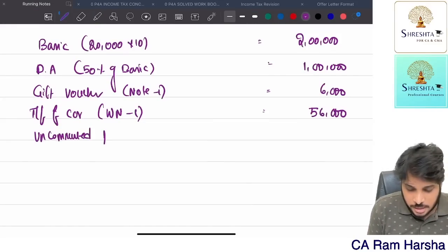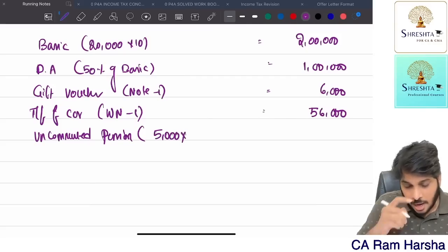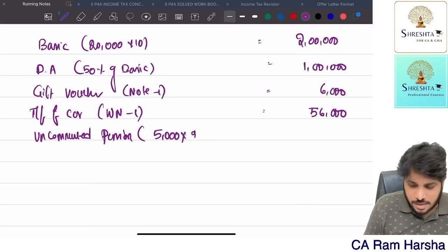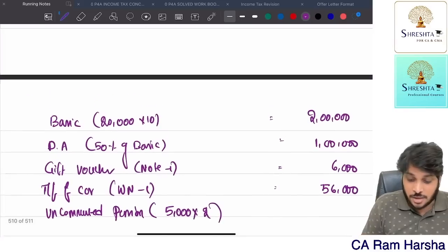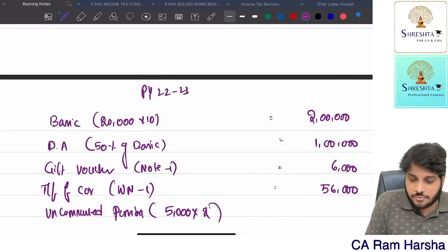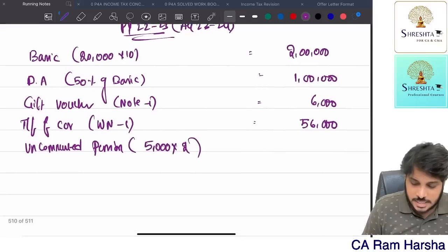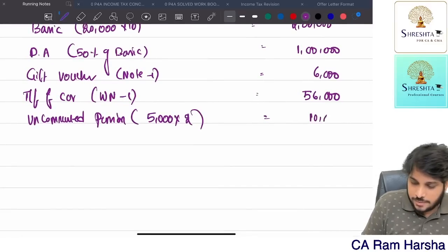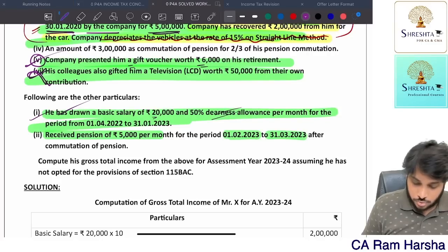How much is he receiving? 5,000 from retirement date up to 31st March only. In this year it will come. Next month, April onwards also he is getting pension, but that is taxable under next year, because we are computing salary income for previous year 2022-23, nothing but assessment year 2023-24. So it is equal to 10,000. So this also we considered.